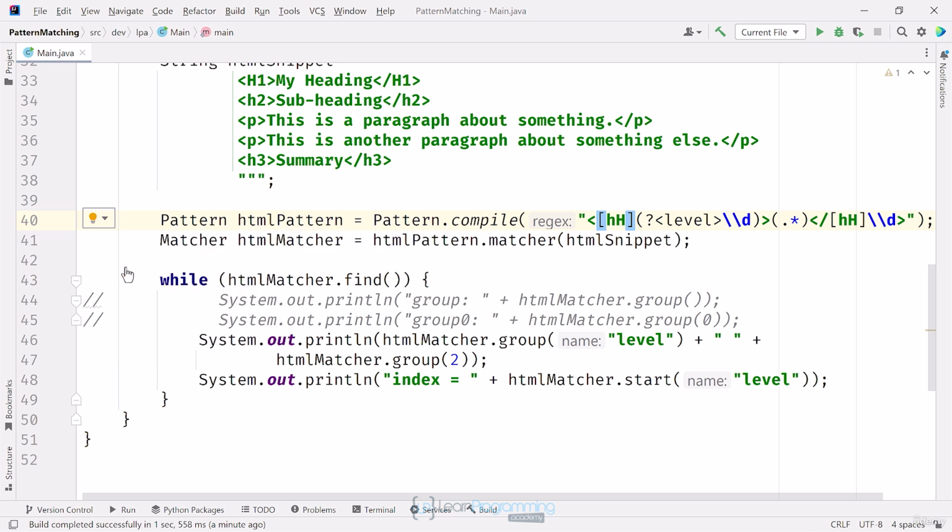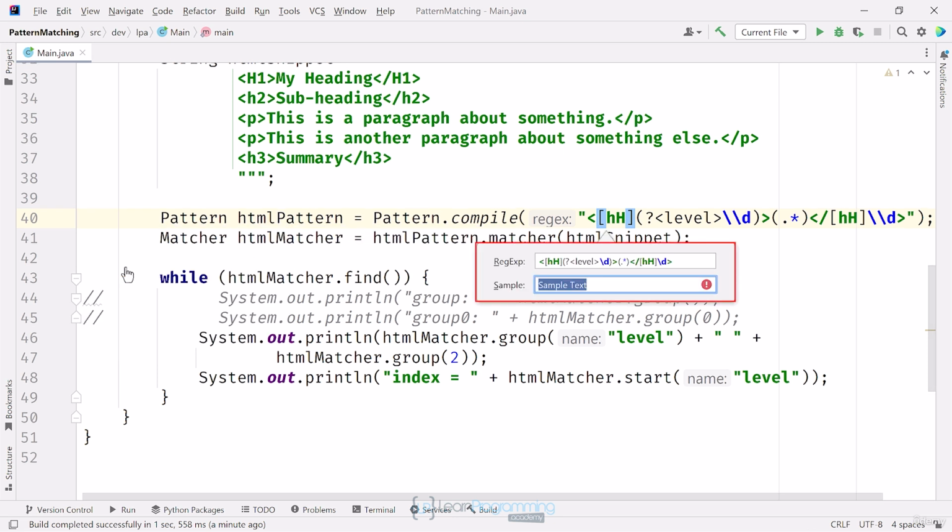I'll click on that. I get this little pop-up, which has my regular expression in the top input field. This pop-up lets me test different strings by typing them into this sample field. IntelliJ will then tell me whether the string entered matches the regular expression. I'll type in the opening tag h1, sample, and the closing tag h1. You can see the green check mark, which means this sample string is a match on this expression.